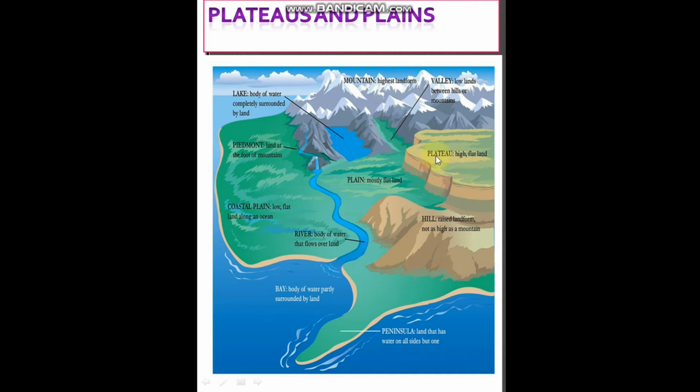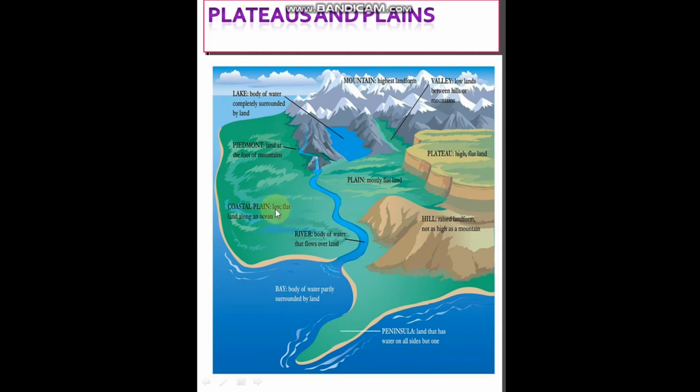Okay. Next, we'll be seeing what a plateau is. A plateau is nothing but a high flat land. What are plains? Plains are mostly flat land. See, there is a difference between plateau and plain. What is that difference? A plateau is a high flat land. A plain is mostly flat land. Okay, next, coastal plains. What are coastal plains?